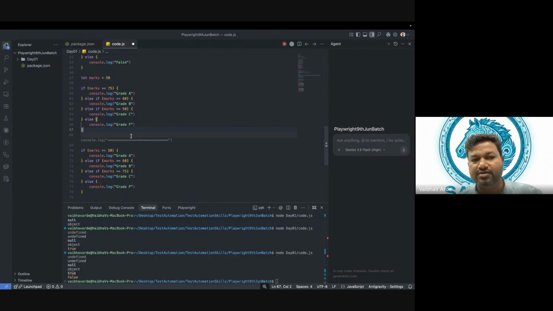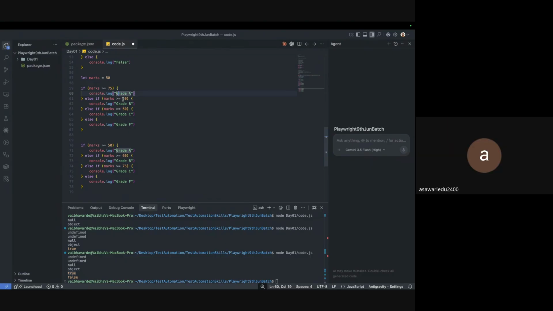Okay guys, tell me, if marks are 50 and I execute this, what will be the answer? It will go to the first condition and check whether marks are greater than 75. How many marks do we have? 50, right? So will that go to grade A? No. Will that go to grade B?